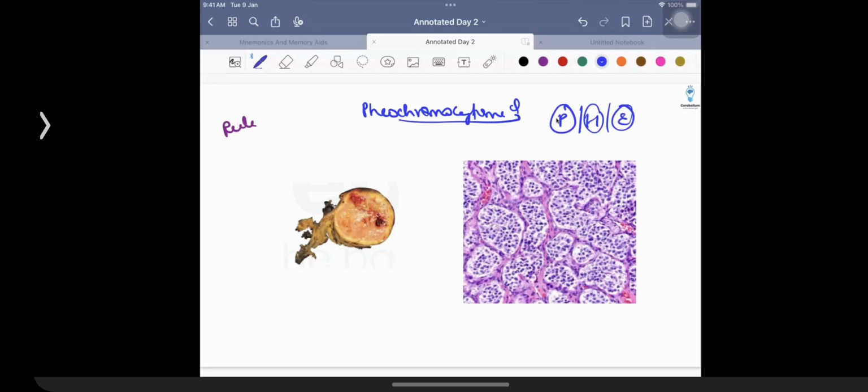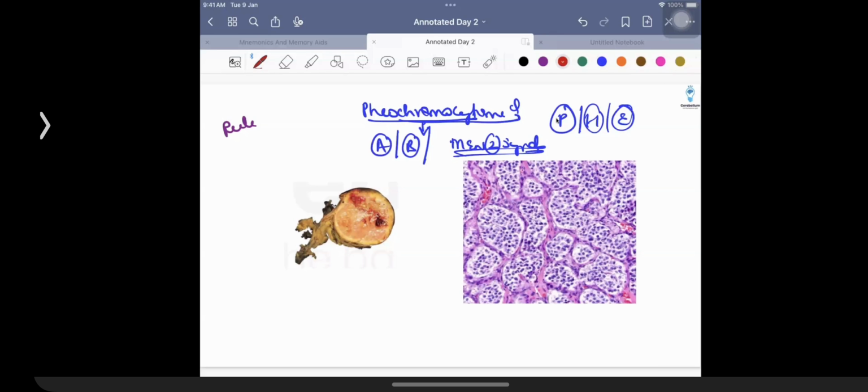But what you need to remember here is pheochromocytoma. What was the INI question? That it is seen in adults, that is what you need to remember. It is benign. That is what was asked as a question in the exam. And it is associated with MEN2A syndrome. It is associated with MEN2 syndrome, so both MEN2A as well as MEN2B.